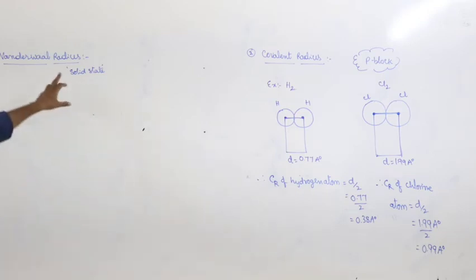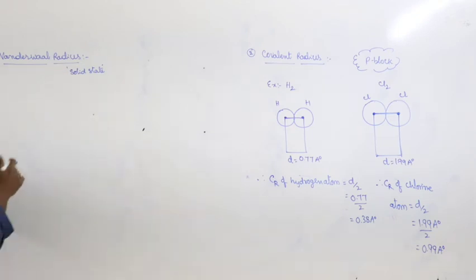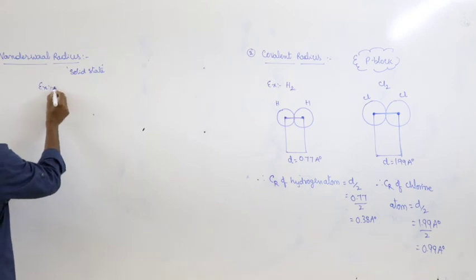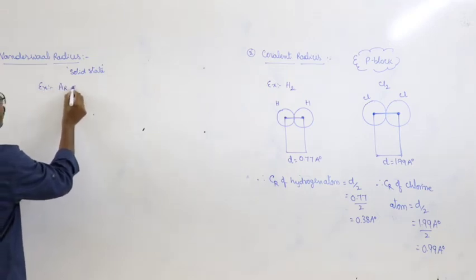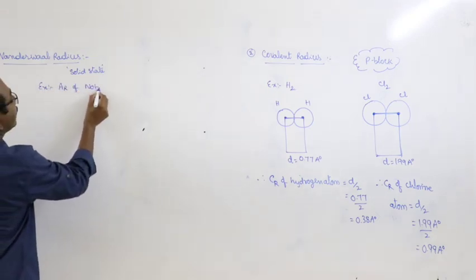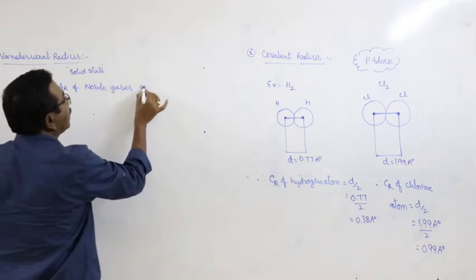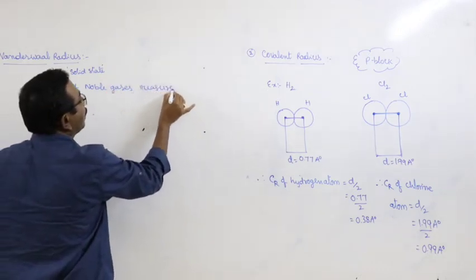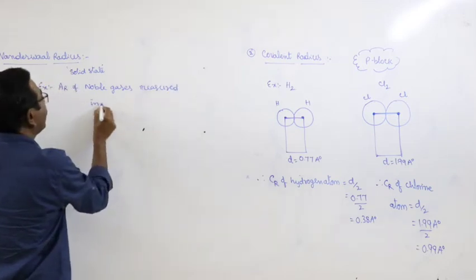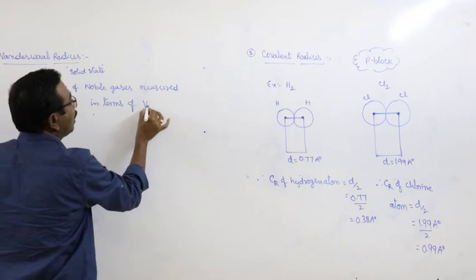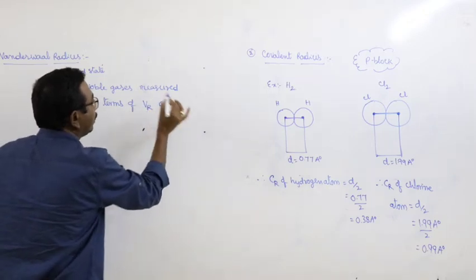Means what? That is applicable only for the solid compounds or those existing in the solid state. And here, the best example: the atomic radius of noble gases is measured in terms of van der Waals radius only.